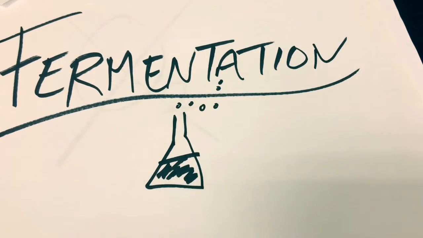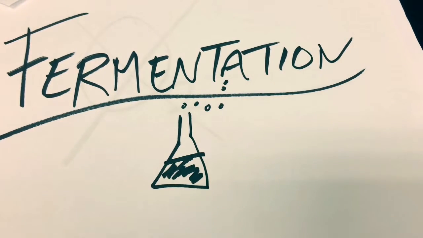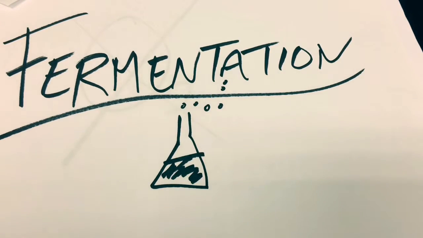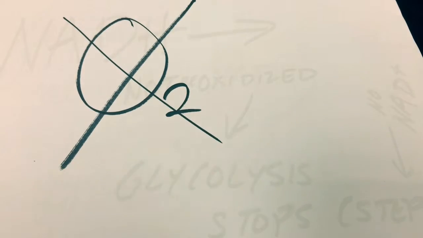Alright guys, time to talk about how we get energy when there's no oxygen involved, and that is through fermentation or anaerobic respiration. Now, it's important to remember that anaerobic respiration happens without oxygen. It is not in the presence of oxygen. But it's not just glycolysis.